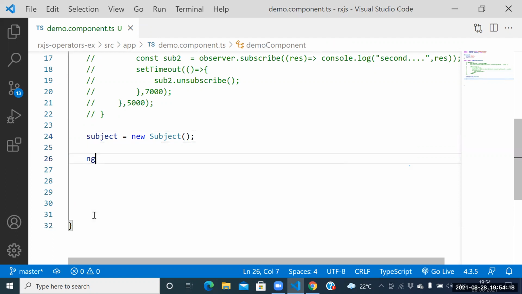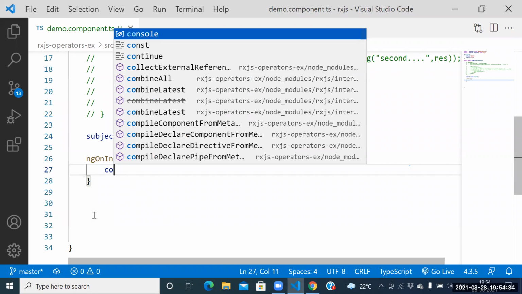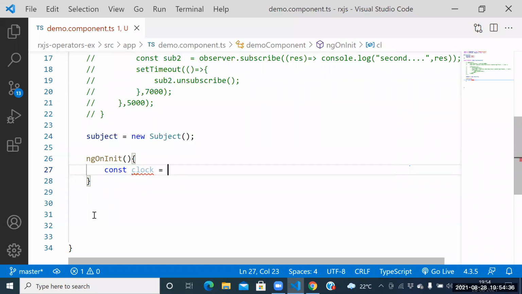Guys, who is the first life cycle hook? ngOnInit. The first life cycle hook is the ngOnInit here. Guys, see this one. Create the clock. How can I create the clock here? Constant clock equal to interval of 1 second. This clock will execute for every 1 second.